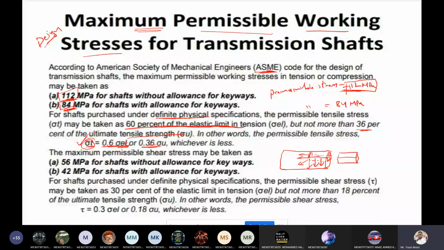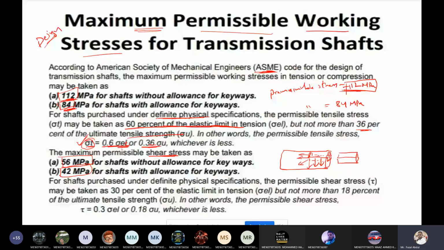Okay. Now the second one. The first was direct loading. When the shaft is subjected to torsion, there are permissible values, the same as what we calculated here for direct loading. Here it is torsion loading. So torsion loading has a maximum permissible shear stress. See here, maximum permissible shear stress. Without keyway, 56 megapascal. With keyway, 42 megapascal.